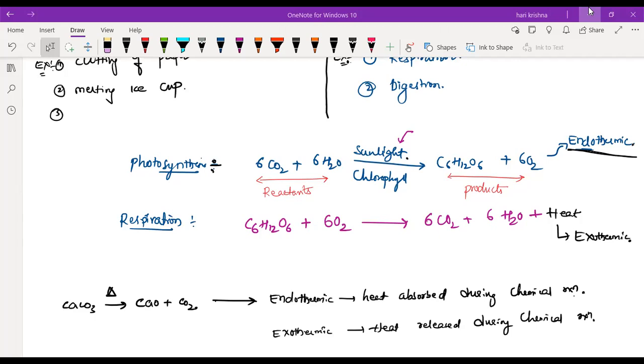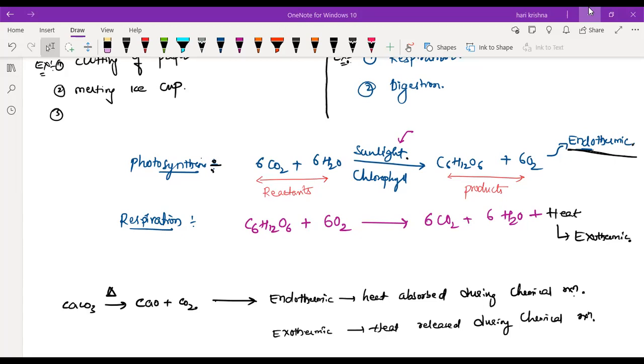Suppose you are burning coal. That is a combustion process, right? Burning of coal or any fuel is combustion. When you burn the coal, it will release a lot of heat energy. Burning of coal is nothing but the coal reacting with the oxygen present in the air, releasing a lot of heat energy. Is it exothermic or endothermic?